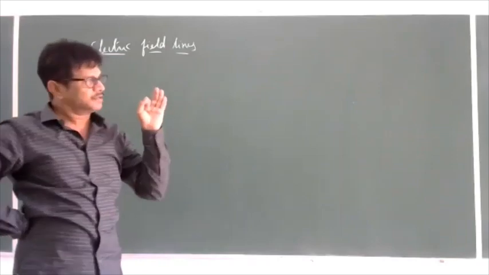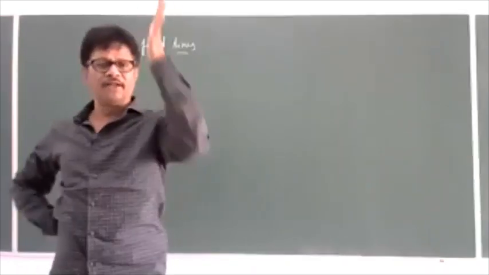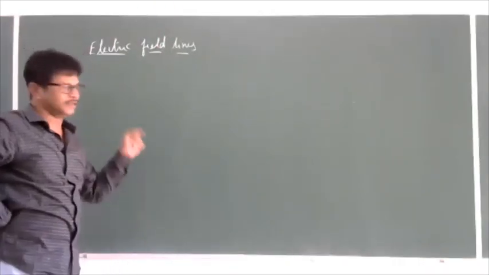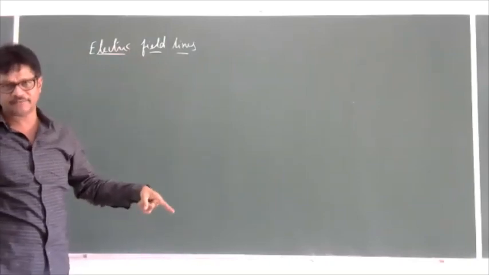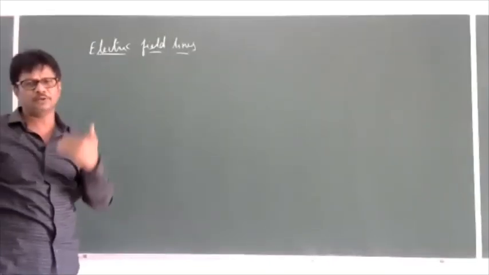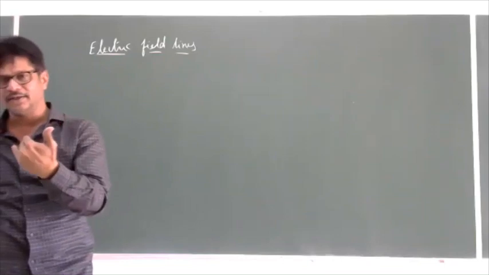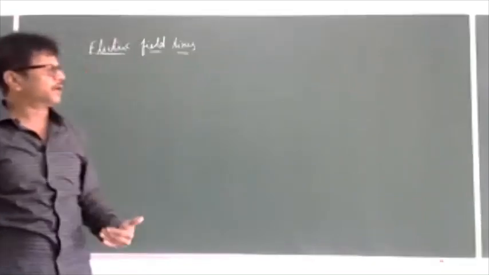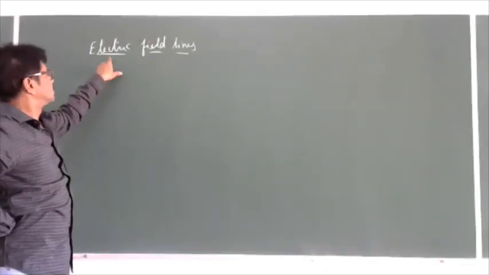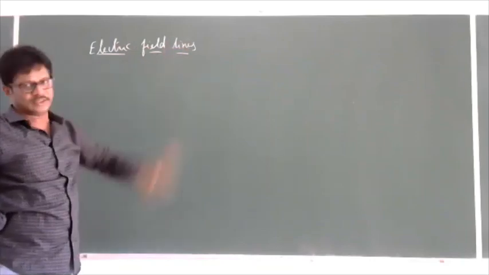So whenever somebody says there are electric field lines, there will be an electric field there. So electric field will propagate or travel from one point to another point because of these electric field lines. So what are its properties?